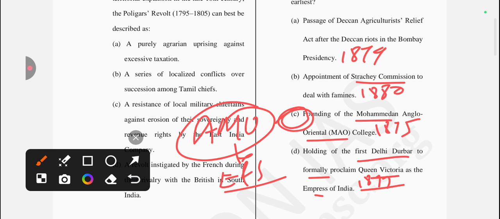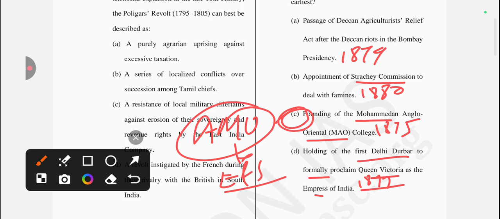Okay, and if we're talking about the Delhi Darbar, there were three Darbars held in Delhi. The first Delhi Darbar was held on 1st January 1877 and formally proclaimed Queen Victoria as Empress of India.